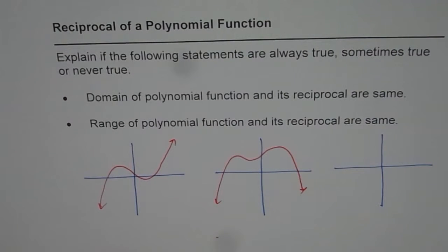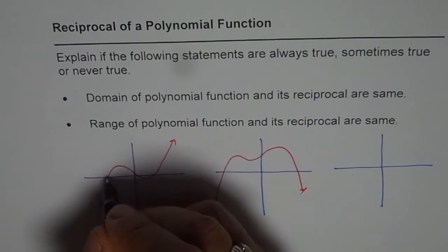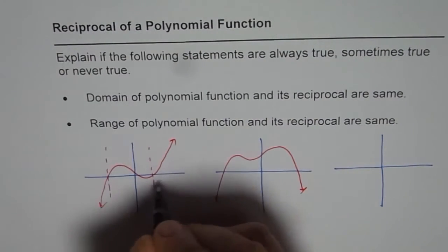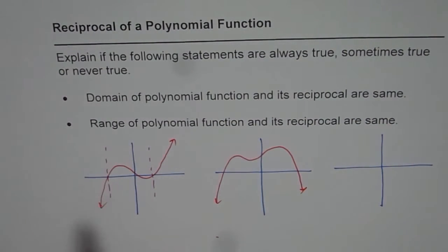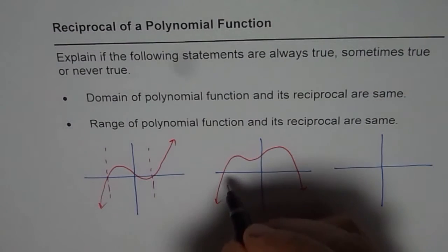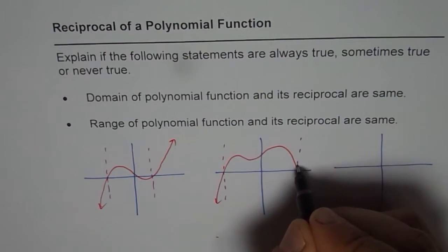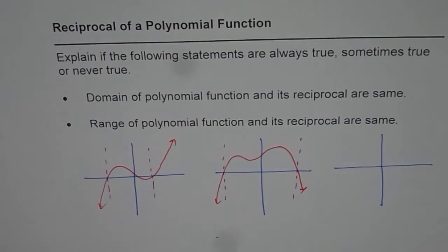Now in both these cases which we have seen, the function has x-intercepts, and since it has x-intercepts, the reciprocal will have what? Reciprocal has vertical asymptotes at these points. So those points in the domain will not be there in the reciprocal function, right? So their domains are not always same, correct? But the question is, can they ever be same?